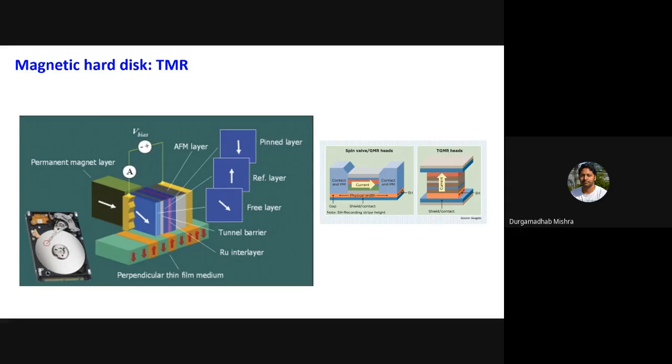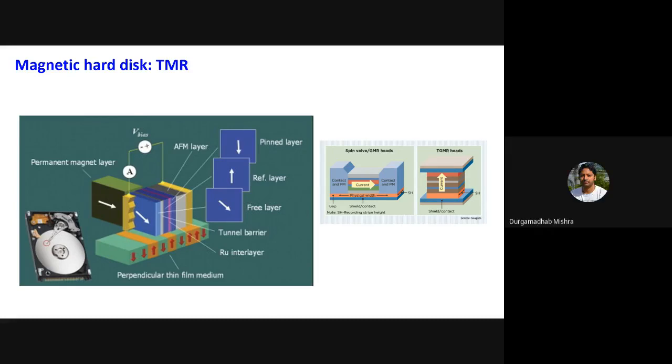With respect to the reference layer, the rotation angle is plus 20 or minus 20, and that gives rise to a different resistance. That is how you can detect this change and read that information. Okay, sir. Thank you, sir.